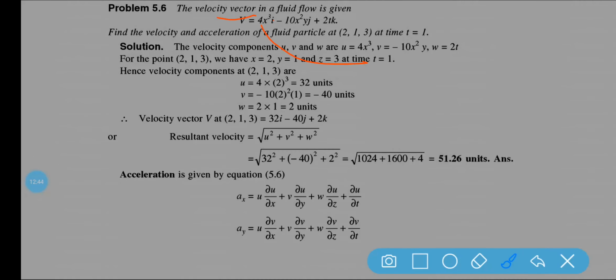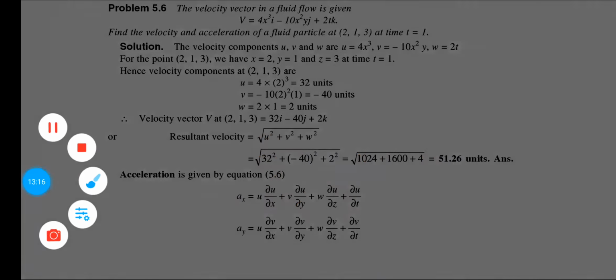Now this 4x cube is basically u is equal to 4x cube, because we know that v is equal to ui plus vj plus wk. Okay, so this is the vector component.